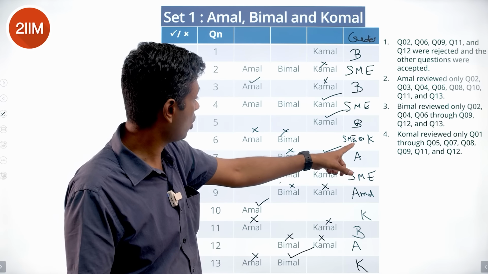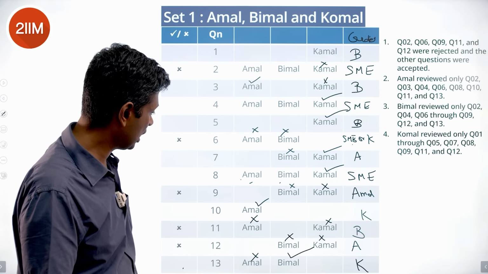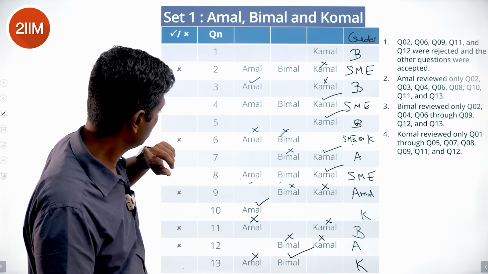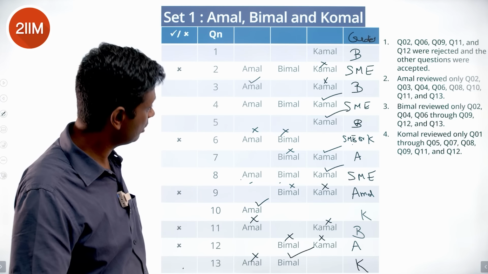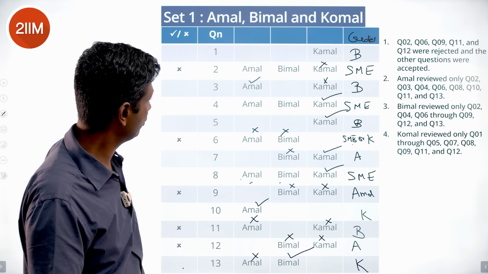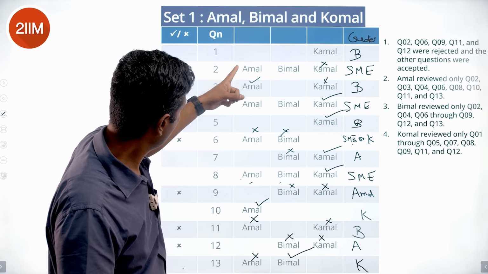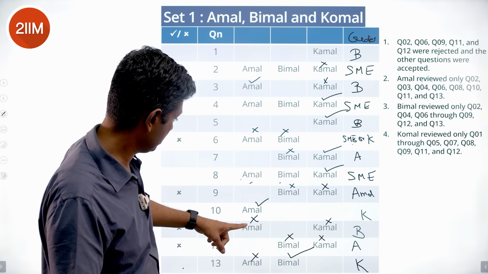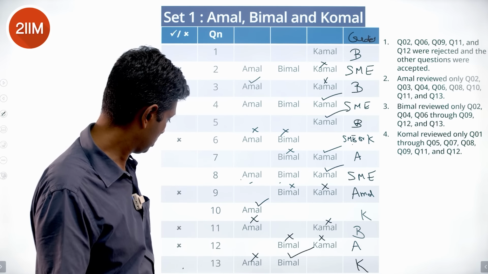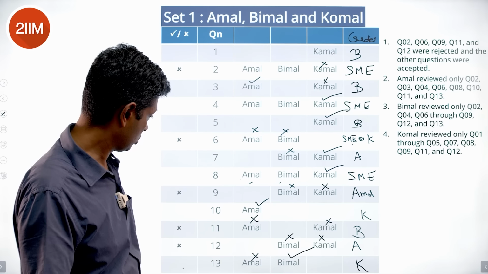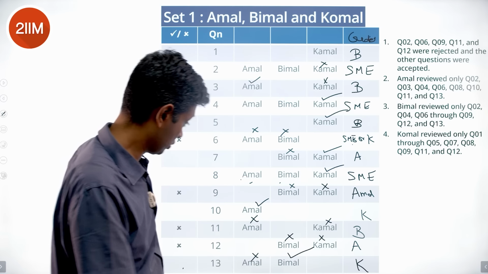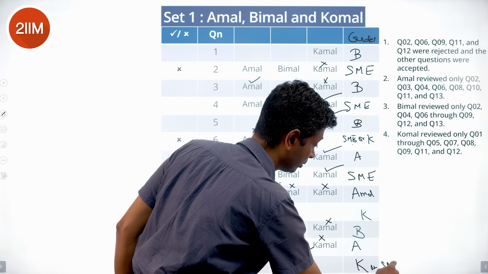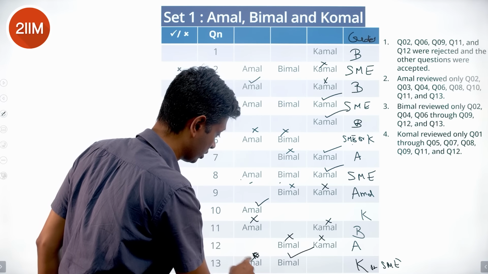This could have been SME or K, but Amal and Bimal alone have reviewed. So the only instance of only Amal and Bimal have reviewed. All three, only Amal and Bimal. All three, only Amal, no Bimal. This is Amal and Bimal. Okay, this could have been SME or K. Sorry, this has been accepted. Just have to be careful. This could have been K or SME. So we cannot make this inference.